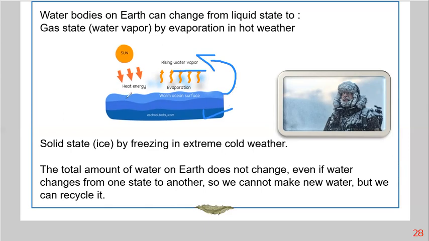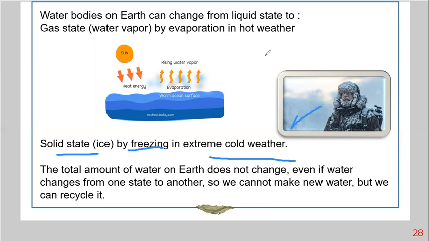The water from the sea evaporates. Why? Due to the heat from the sun, and it changes into water vapor. Okay, and the water as well can change from liquid state into a solid state by freezing in extreme cold weather, as you can see here.